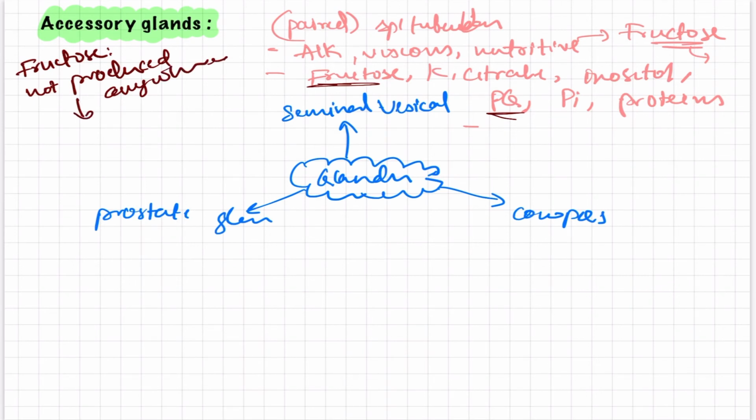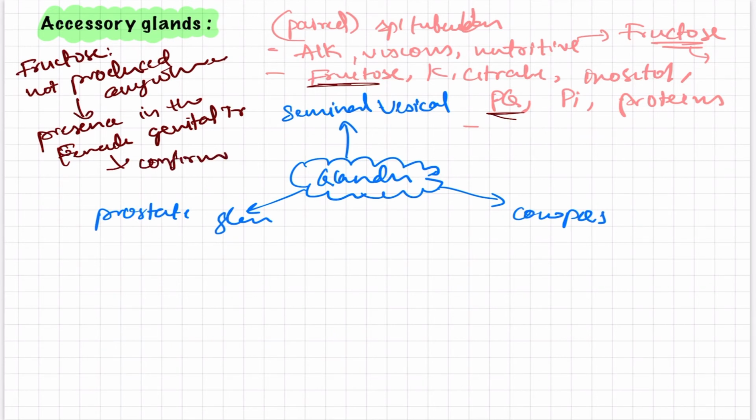But the presence of fructose in the female genital tract confirms sexual intercourse. How?